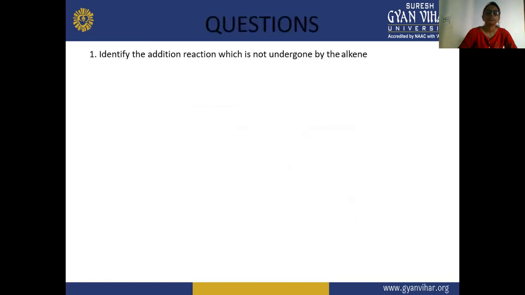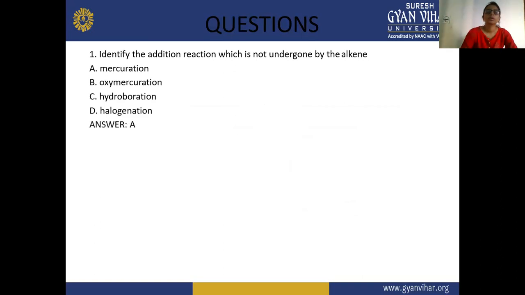Now the questions. Firstly, identify the addition reaction which is not undergone by the alkene. First is mercuration, second is oxymercuration, third is hydroboration, and D is halogenation. So what will be the addition reaction that is not undergone by the alkene? The answer will be mercuration. Because oxymercuration is also done, hydroboration is the reduction of this oxymercuration, and halogenation also occurs in the alkene.